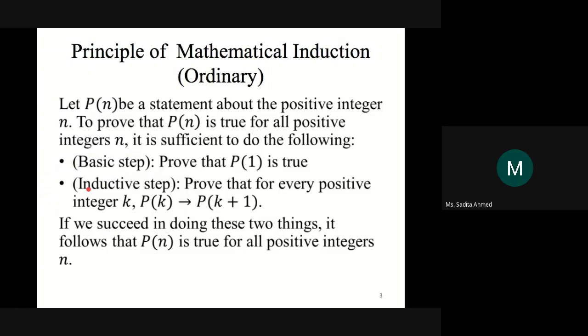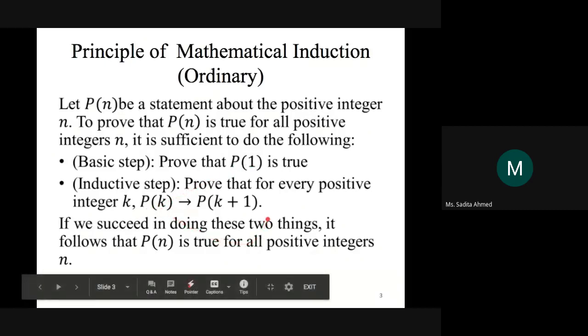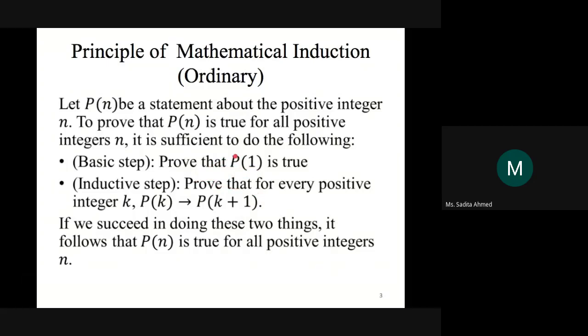If you have n number of integers for which you have to prove the statement, and jodi ei duta step, if you successfully prove these two steps, what does that mean? The statement is true for the first value, 1 er jonno true, and also you have proved that if the statement is true for some integer k, it's true for the next integer as well. Now, by combining these two, what can we say? P1 er jonno true, we have already proved that. And then, what is the next step? P2, Pk plus 1, 2.